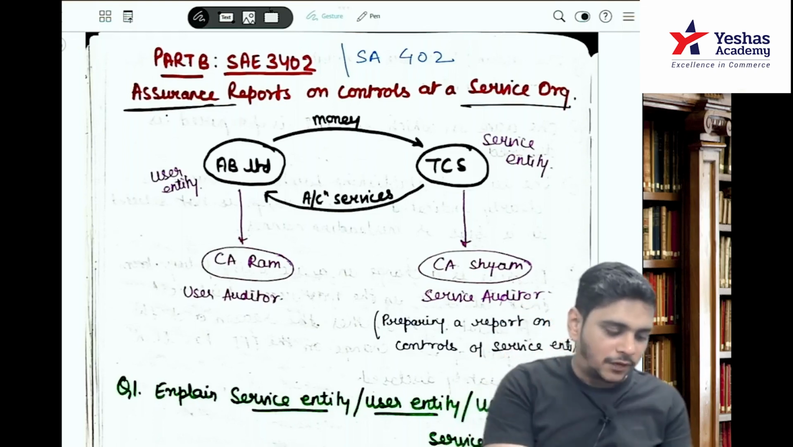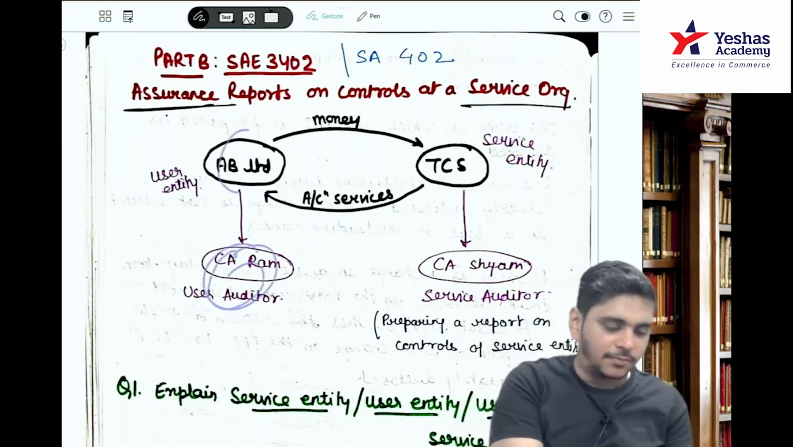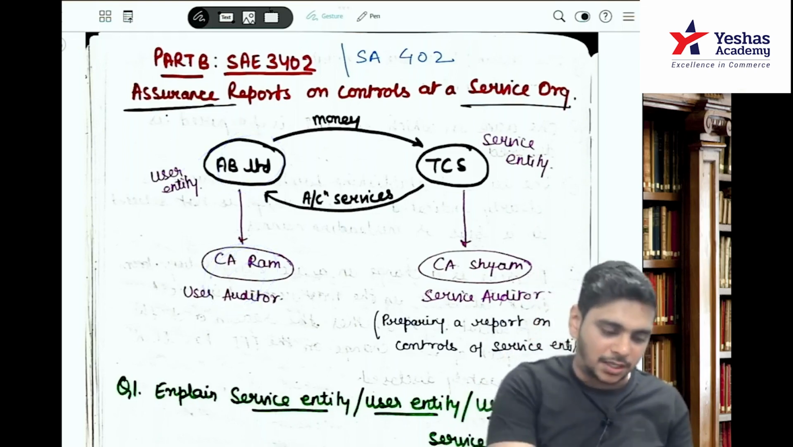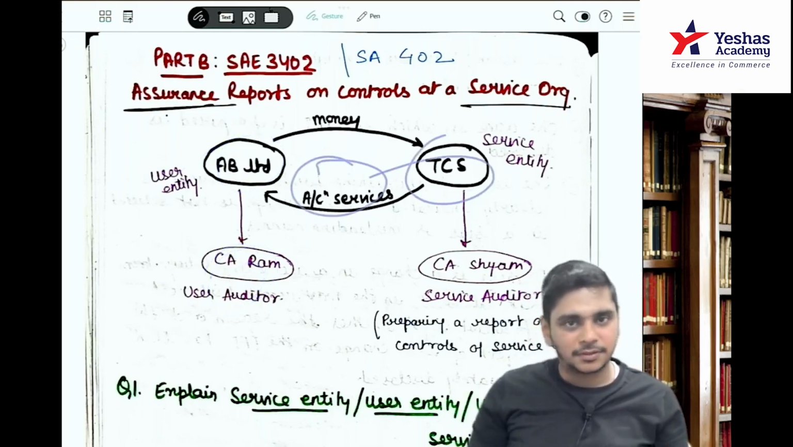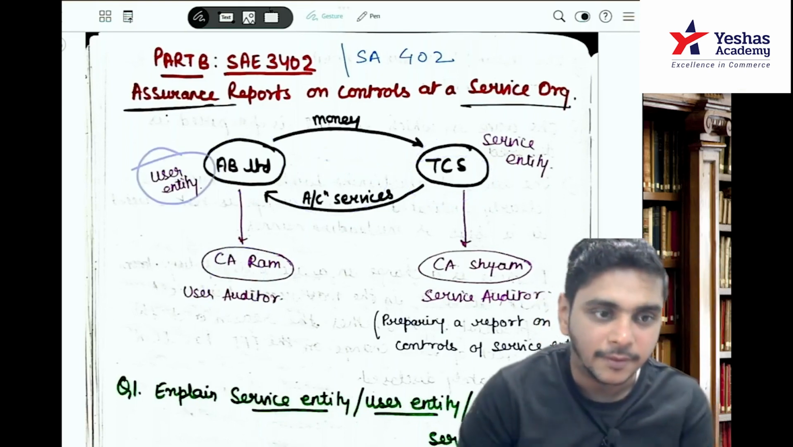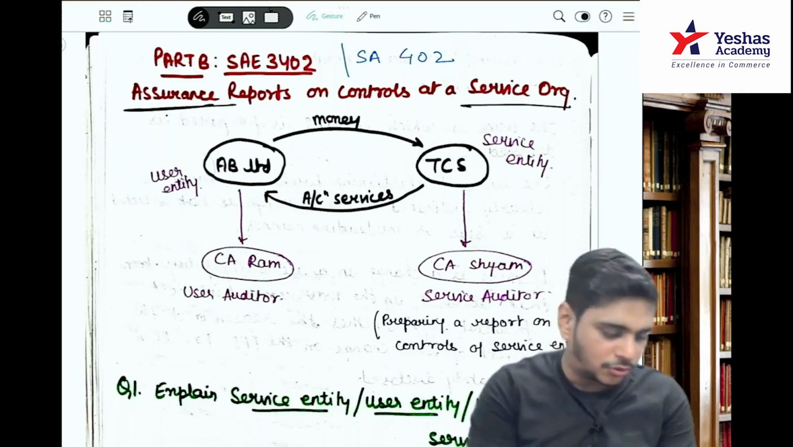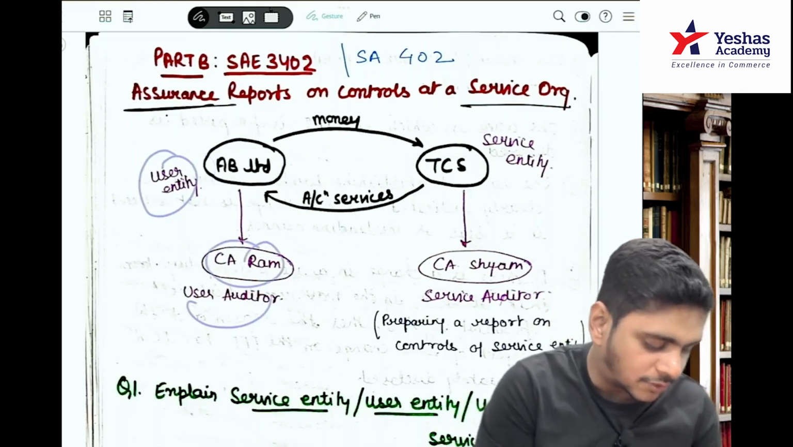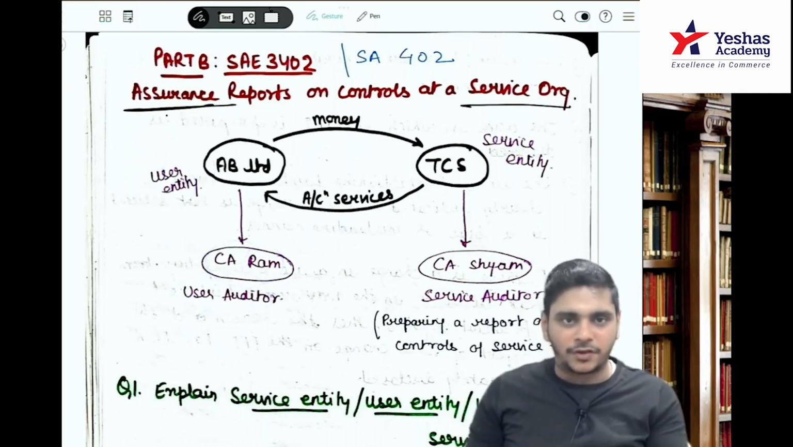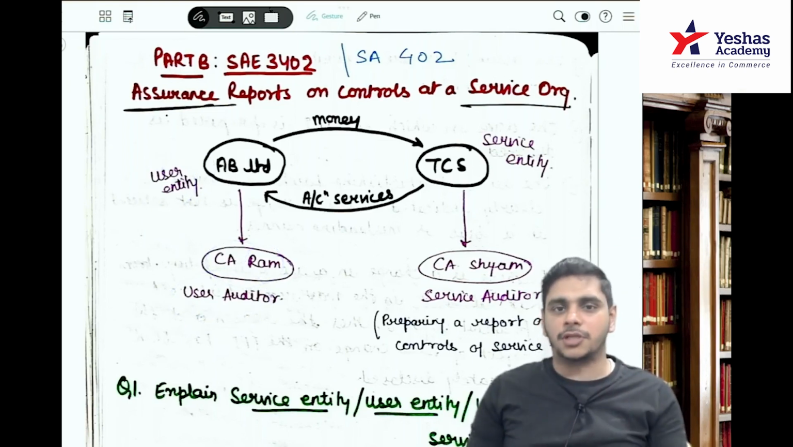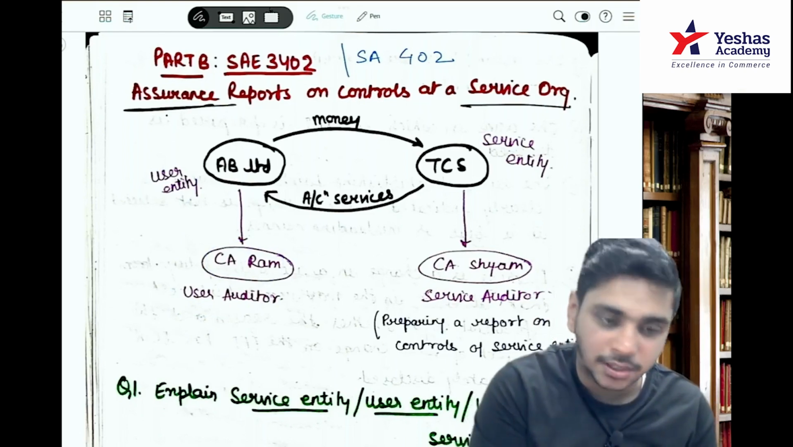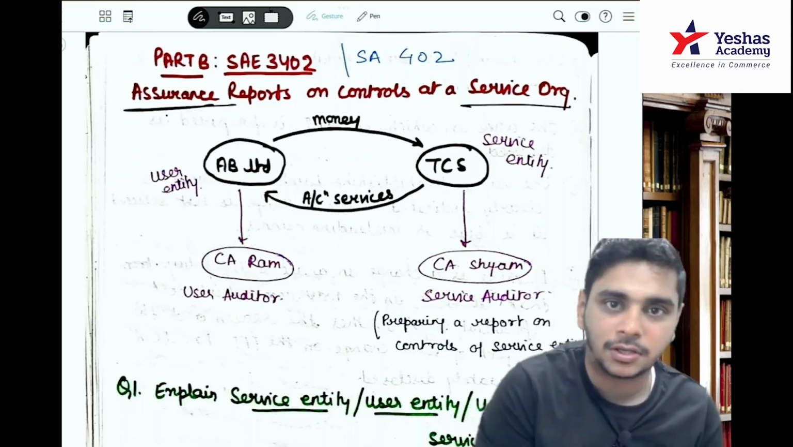So when Ram is auditing AB Limited, AB Limited is using a service, in our example accounting services of TCS, correct? So AB Limited will be called the user entity for the purpose of the standard. Ram would be called the user auditor. The names are different here. Basically he is the statutory auditor of AB Limited, but for this SA, he will be called the user auditor. TCS, whose service they are using, will be called the service entity.